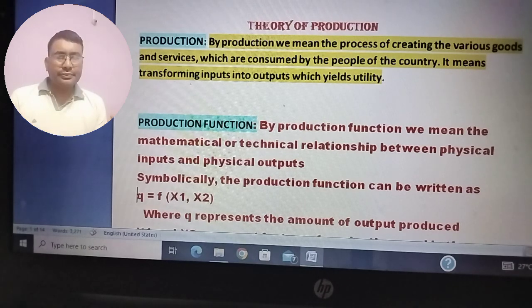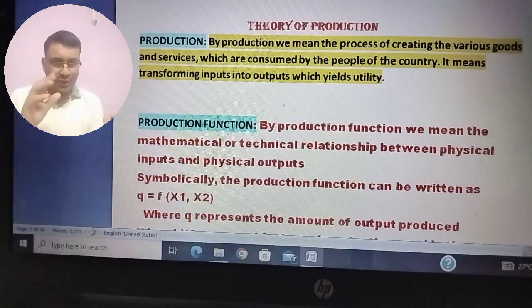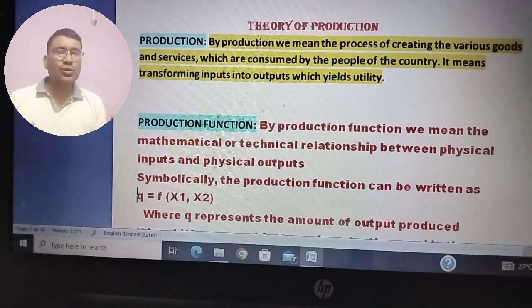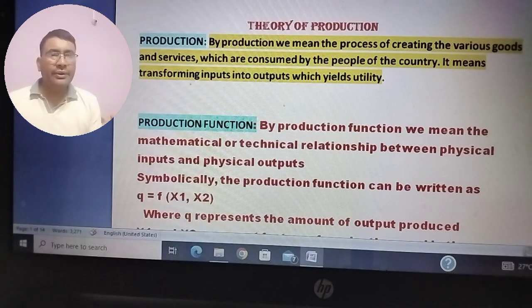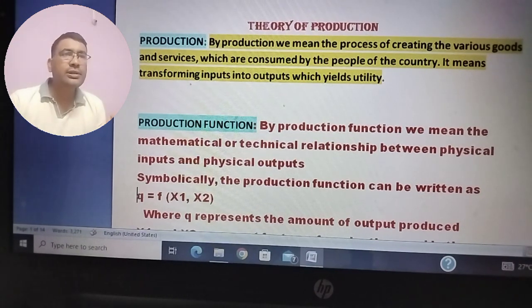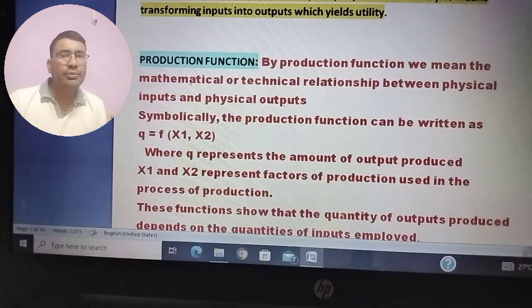So if we try to represent it symbolically or mathematically, then we can write Q = f(x1, x2), where small f denotes the function of x1 and x2. It means output is a function of two inputs, that is x1 and x2. x1 is one factor of production and x2 is the other factor of production. We may even write Q = f(L, K). L represents labor and K represents capital. Okay, we can use different notations. So here x1 and x2 are the two inputs which are used in the production process.